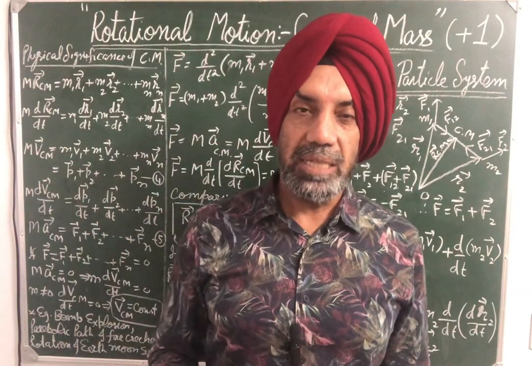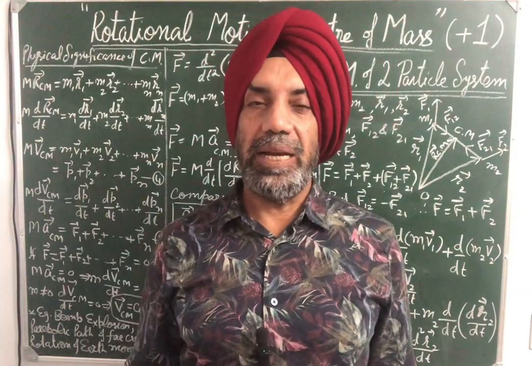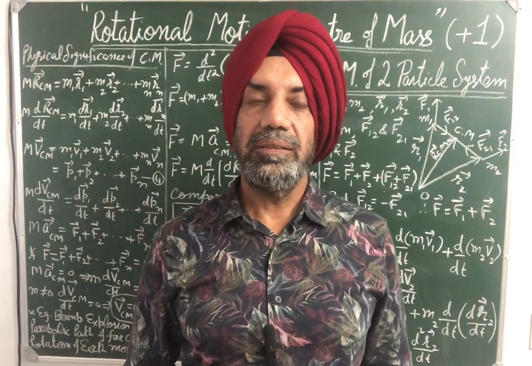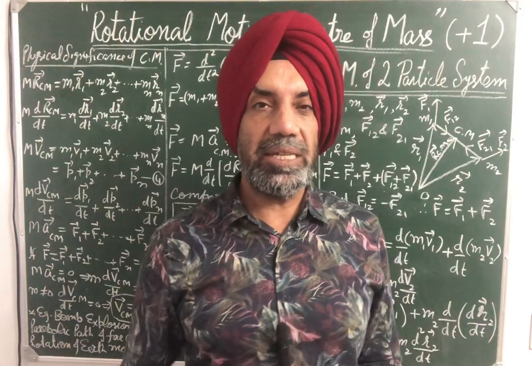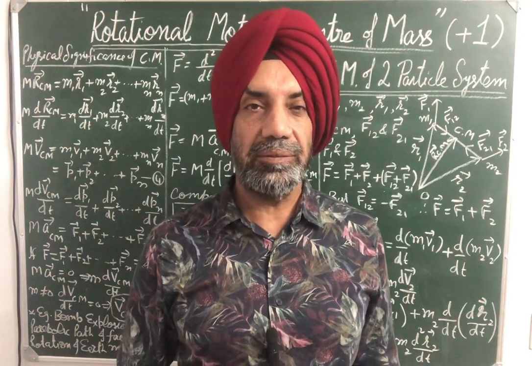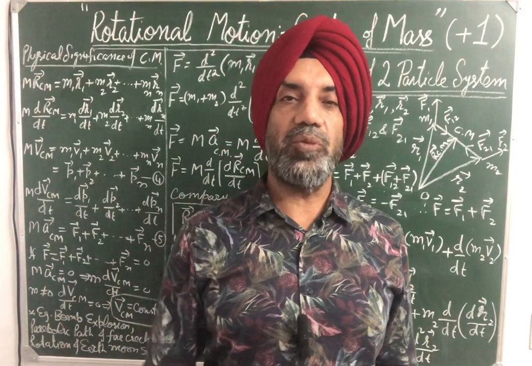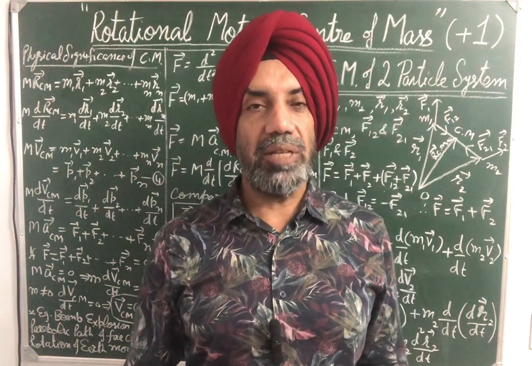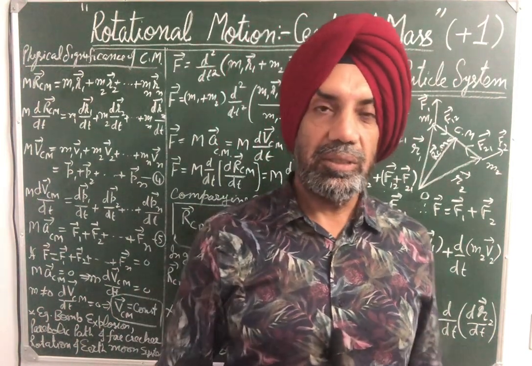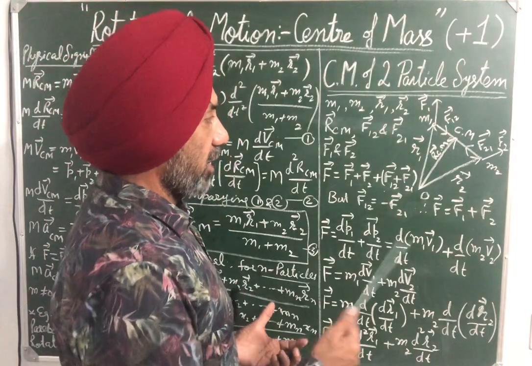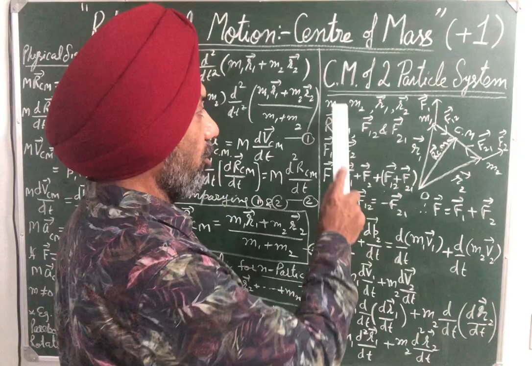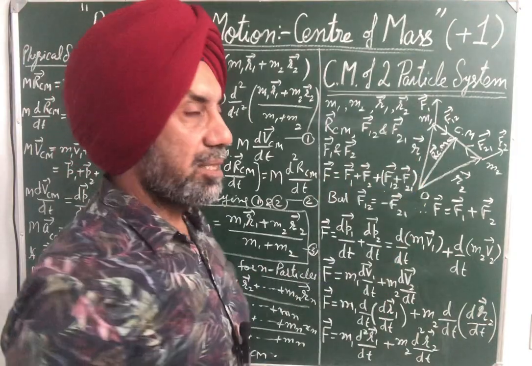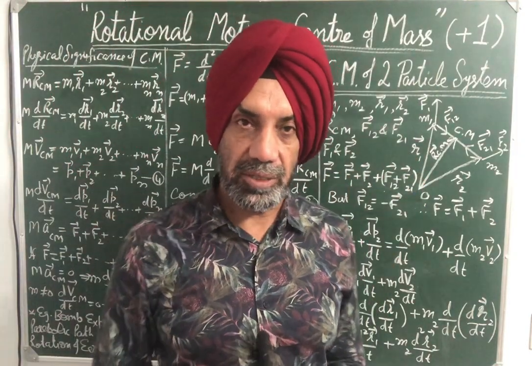So for example, center of mass of a ring will be at the center of the ring. Similarly, center of mass of a uniform disc will be at the center of the uniform disc. Center of mass of a solid sphere will be at the center of the sphere. So this is how we can locate center of mass of the body or system. Now let us discuss center of mass of two particle system first.